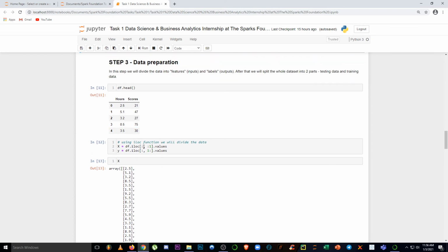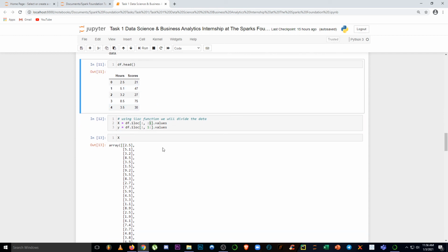So here we want all the rows, and in x we want hours. So we will start from 0, and as we know the second parameter is exclusive, so it will go till 1 but ignore 1 and only take the 0th column, the 0th index. As we know, in Python the index starts from 0. So hours is at the 0th index, and score is at the first index. So we have divided our data into x and y.